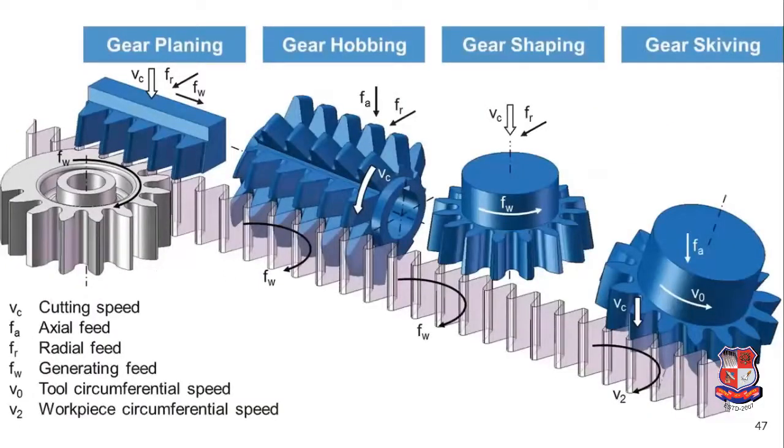This figure gives an idea of the different gear manufacturing processes. The first one is gear shaping with the rack. The second one is the hobbing operation. The third one is the shaping operation. And the fourth one is gear skewing, which is a combination of the shaping operation.